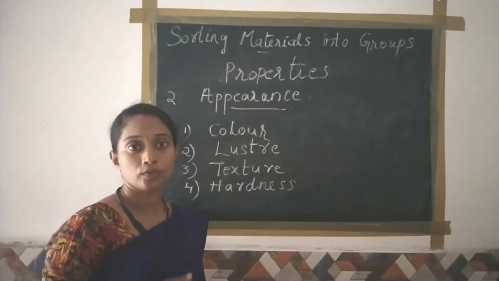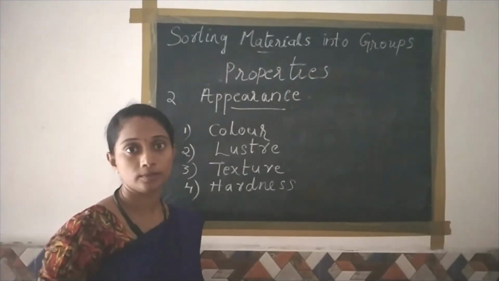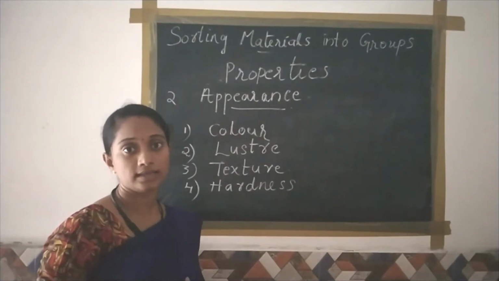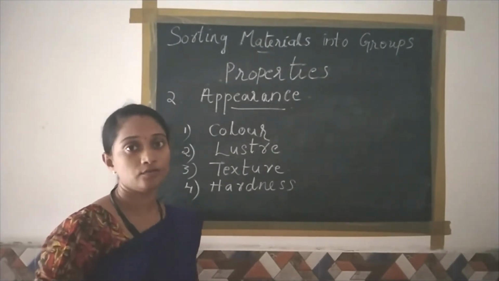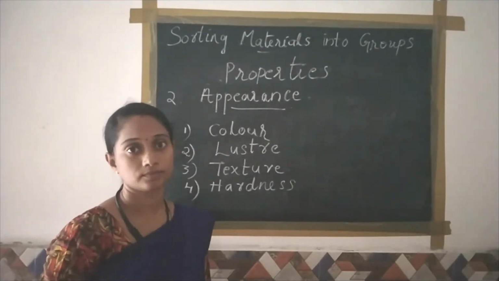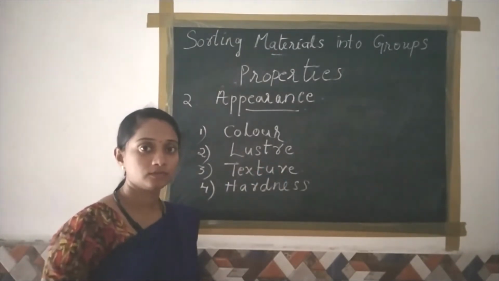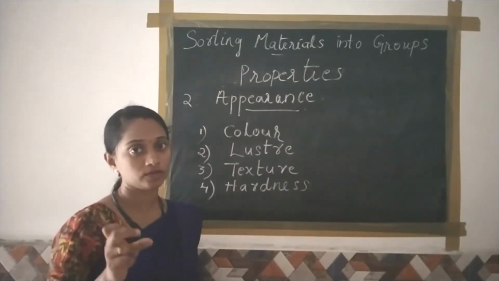For example, gold is golden yellow in color, copper has a brown color and silver has a white color. So we can say any material can be easily identified by its own characteristic color. And the second term, luster. What do we mean by the term luster? Luster means shine on the surface of the material.